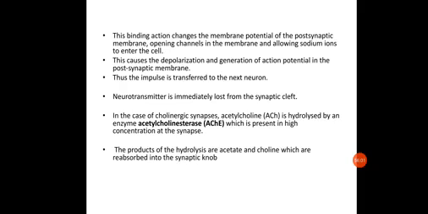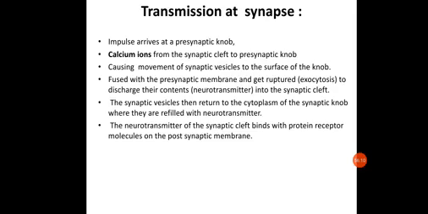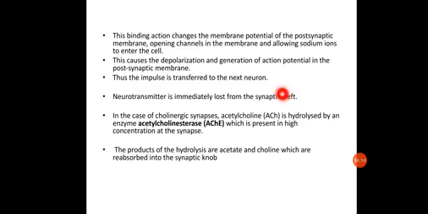This binding changes the membrane potential of the postsynaptic membrane, opening channels in the membrane and allowing sodium ions to enter the cell. So it will cause a disturbance and will generate the action potential.